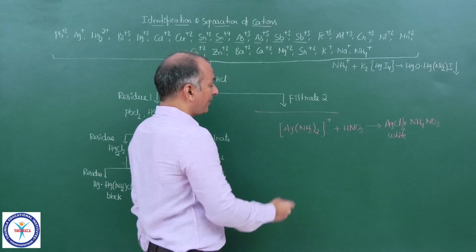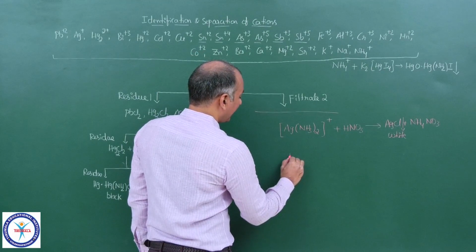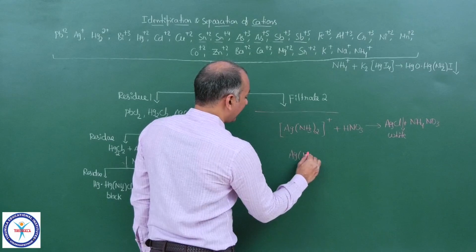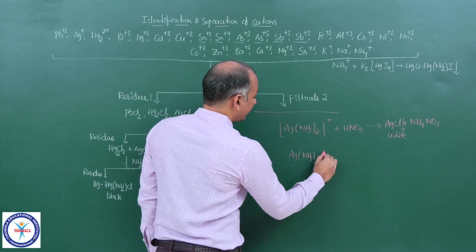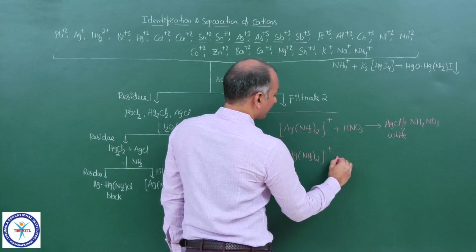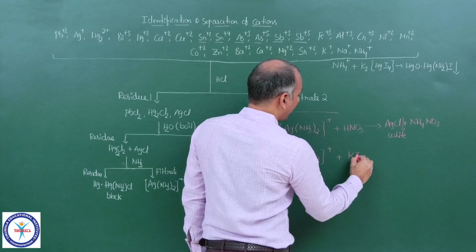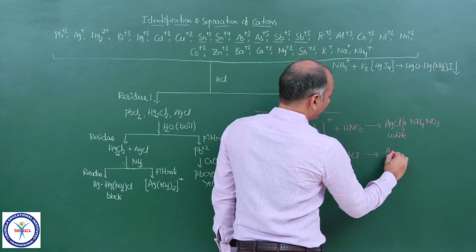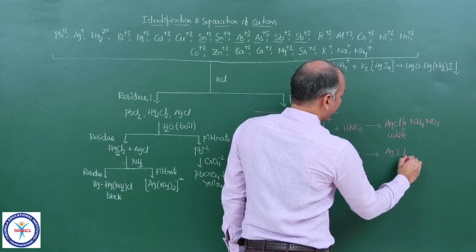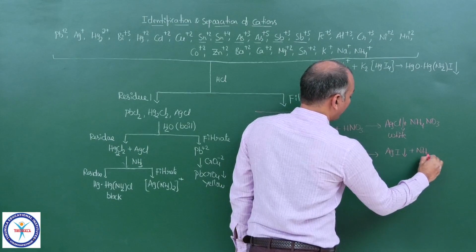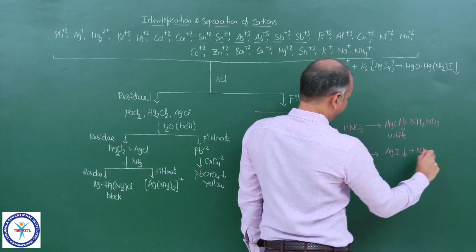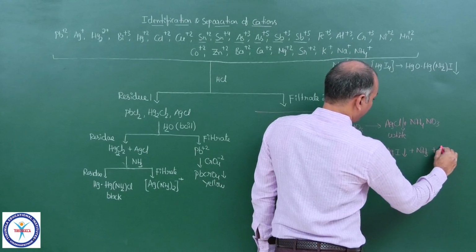One more important point here. The same complex Ag(NH3)2+ reacts with KI, and you will get AgI plus ammonia plus K+.